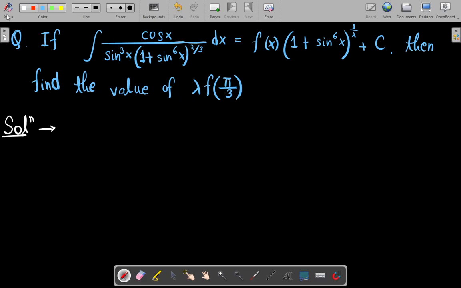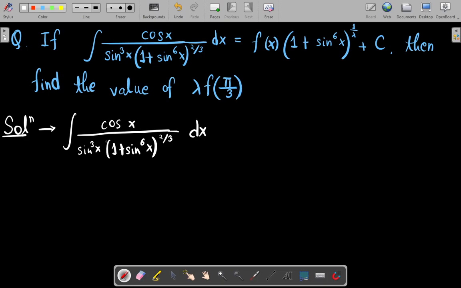Okay, so we are given an integral and we have to evaluate it, and then compute the values of this function f(x) and this constant lambda. Then we can evaluate this expression. So if we start, we are given cos x in the numerator, and in the denominator a product of sin cube x times (1 plus sin to the power 6x) whole raised to the power 2/3, dx.